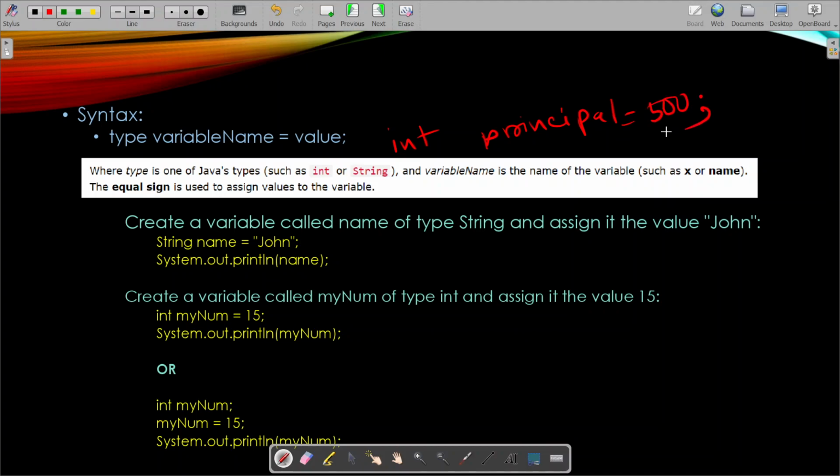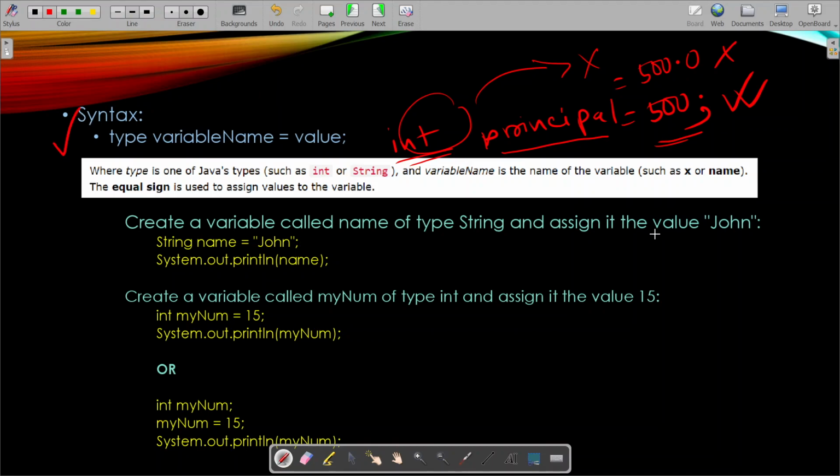This is the correct syntax for writing a Java statement where int is the data type, principal is the variable name, and 500 is the value. Now instead of 500, if you have written 500.0, this is wrong because int cannot store 500.0. Int can only store whole numbers. All right, so this is the correct syntax: type, variable name, equal to, value.